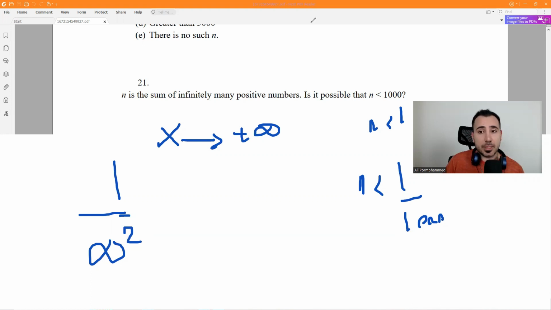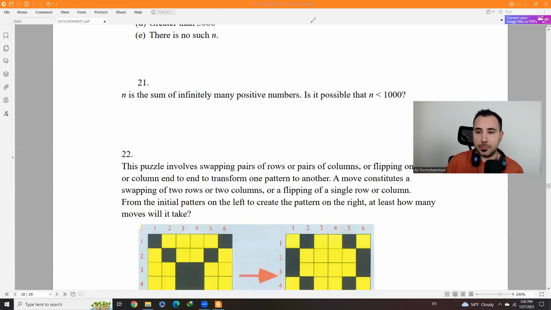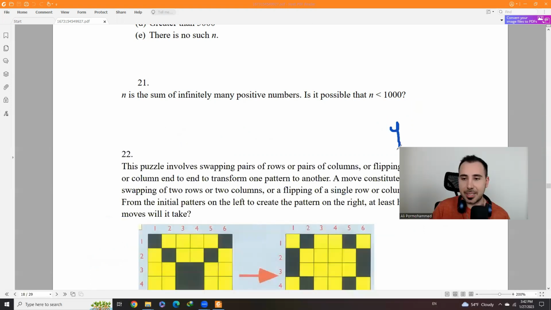So I hope it's clear. Unfortunately, I don't get to see if it's clear. So the answer to this, I would say, is yes. Please tell me if the explanation was any good or not good, or if you understood something from it.